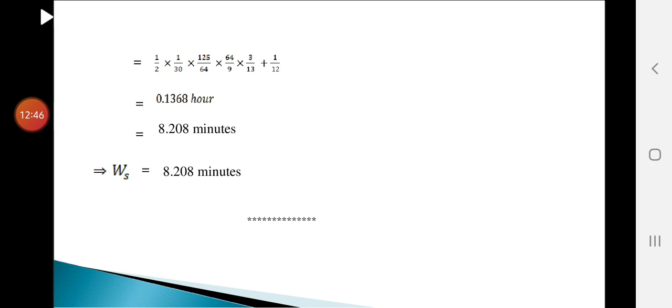So now we have seen 3 models, model 1, 2 and 3. In the next video lecture, we'll see model 4, that is the M/M/C with non-FCFS, the last model.